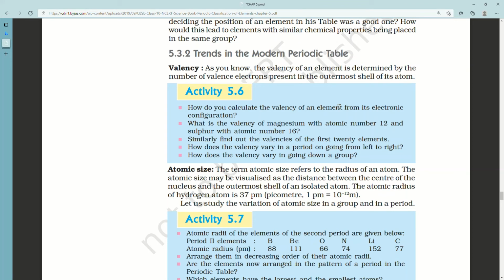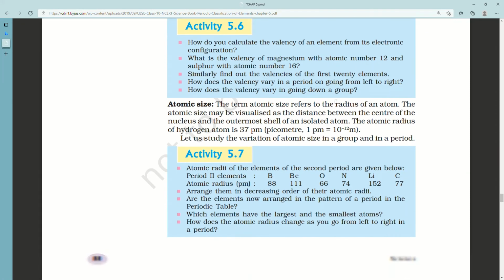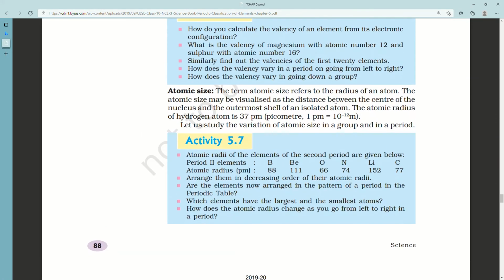Third, similarly, find out the valencies of the first 20 elements. Fourth, how does the valency vary in a period on going from left to right? Fifth, how does the valency vary on going down a group? Answer these yourselves.